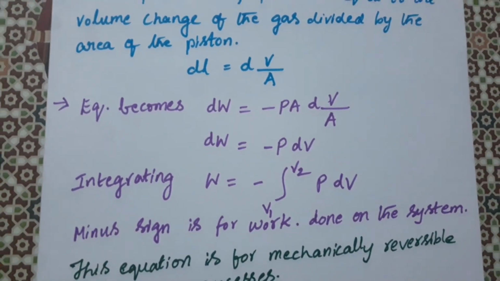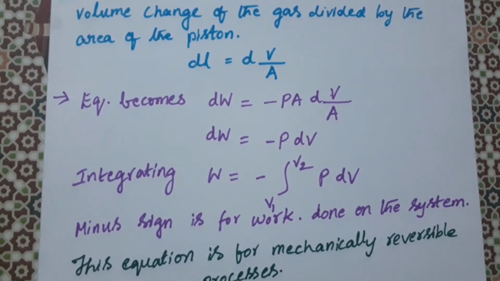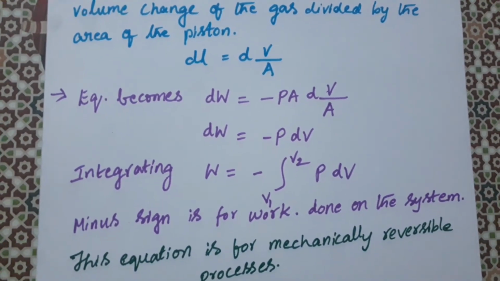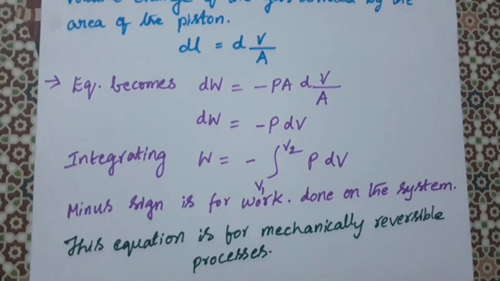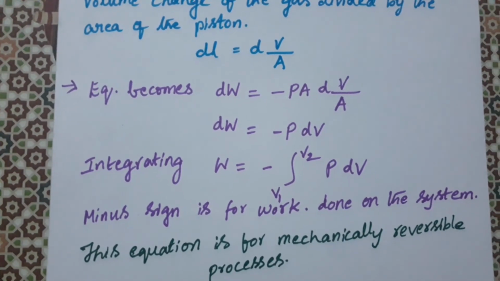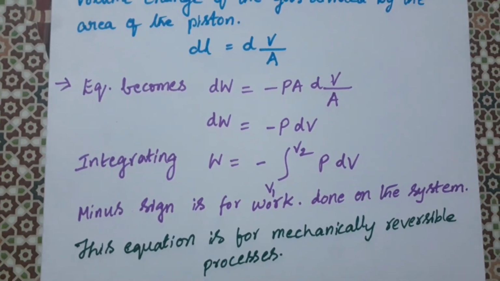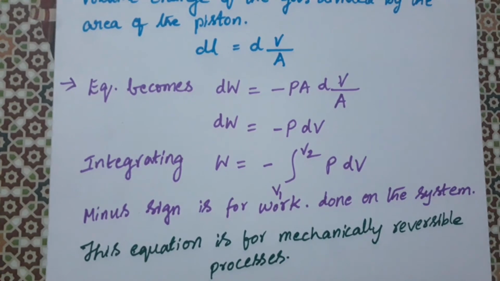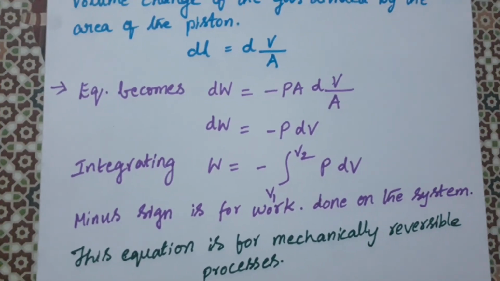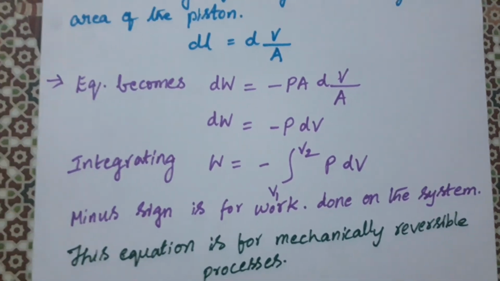So we consider the work done. The minus sign indicates the work done on the system. So work done is equal to minus the integral from V1 to V2 of PdV. This equation is used for mechanically reversible processes. For many mechanically reversible processes, the work done can be calculated by using this equation. So this is about the reversible process and its equation for the work done on the system.